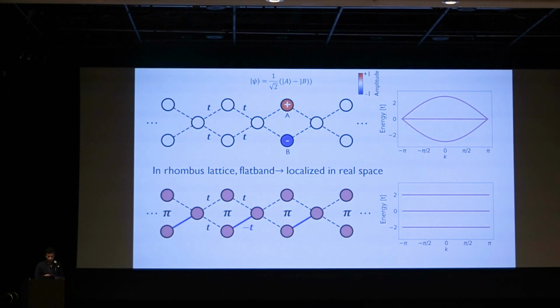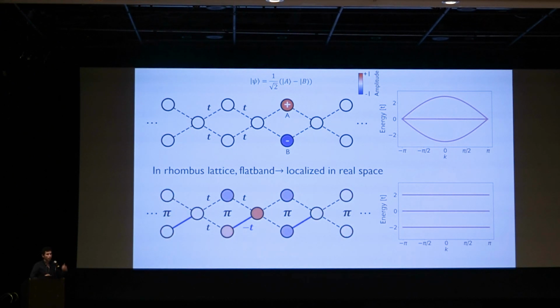So what's special about a flat band? Flat band physics is described in momentum space. In real space, in the rhombus lattice, flat bands means that you have eigenstates that are localized in real space. Usually, if you have a one-dimensional chain, all of your eigenstates are distributed across the whole lattice. But in this case, due to destructive interference, you can have an eigenstate that is a superposition of only two lattice sites.